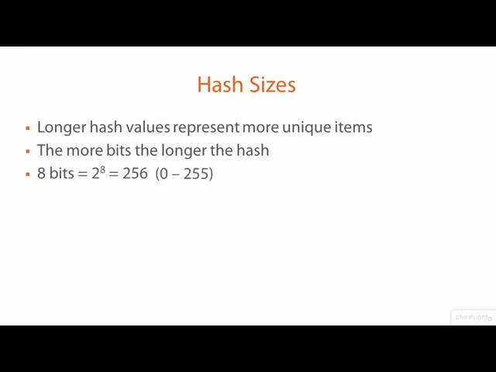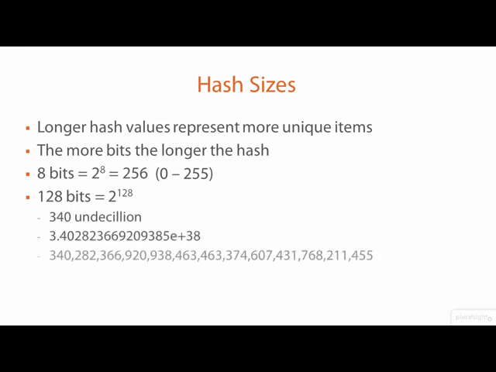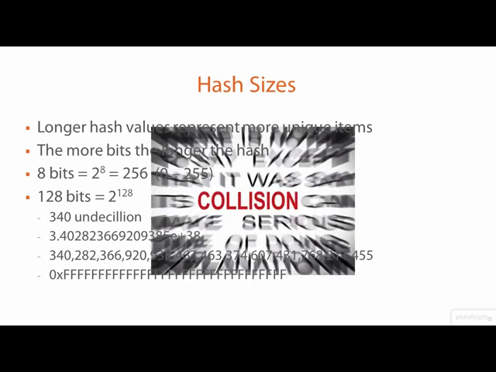A 128-bit integer can store 2 to the 128th power different values. In decimal numbers, that's 340 undecillion unique hash values, each representing a unique digital item of evidence. Yes, an undecillion is an actual number. Notice how much space the hexadecimal notation saves compared to the decimal notation. I'm just saying. Before you start pondering just how large 340 undecillion is, you might think, why would anyone need such large hash sizes? One word: collisions.